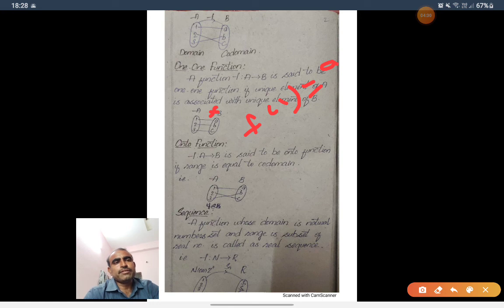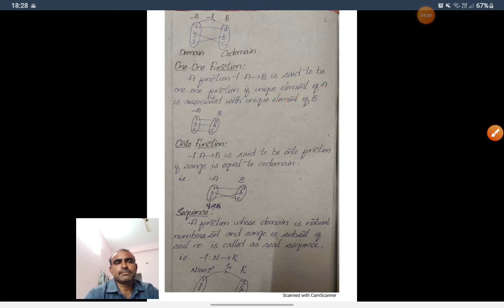The set of images is called the range. Range is always a subset of codomain. If range is equal to codomain, then it is an onto function. Otherwise, if every element of B has at least one preimage in A, then that is called an onto function.